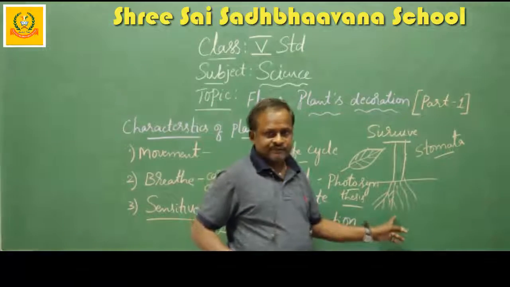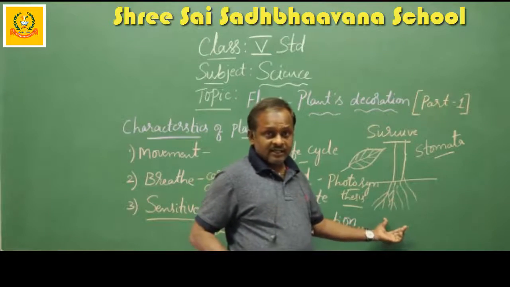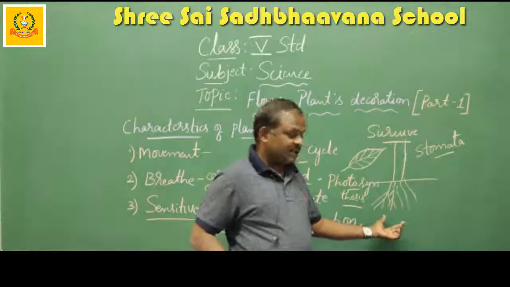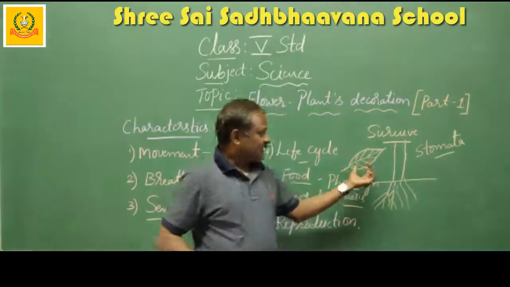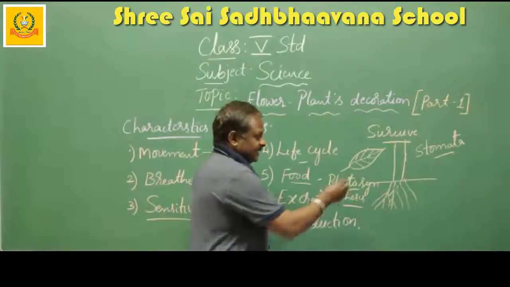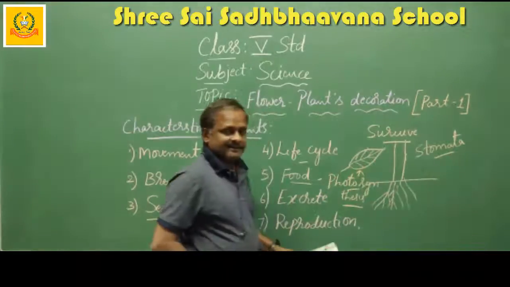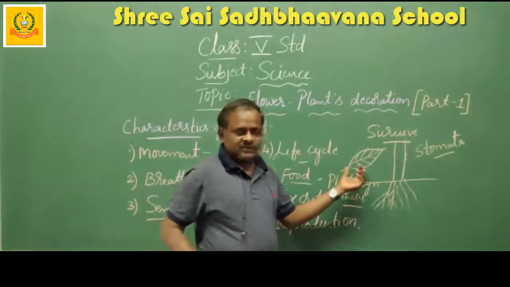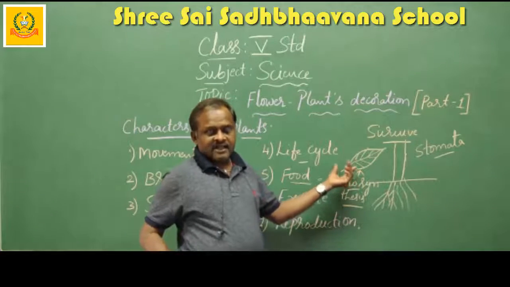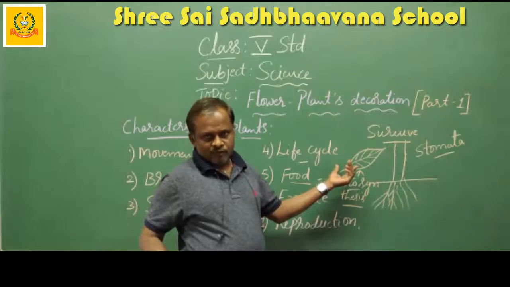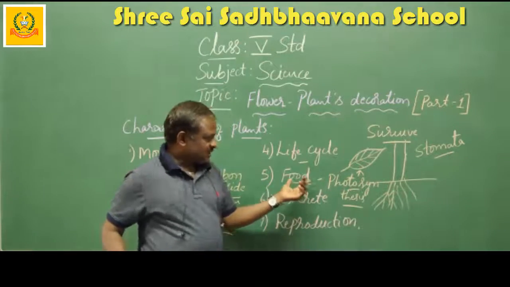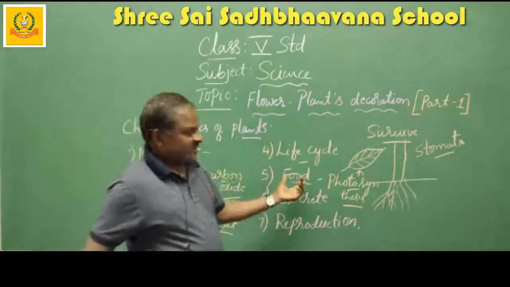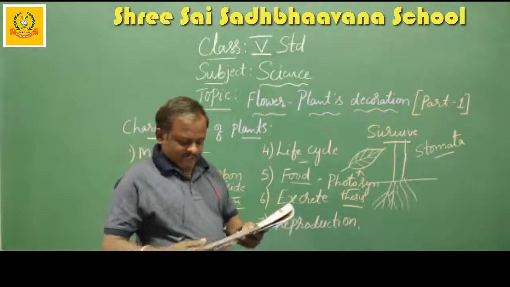By the roots. They absorb all the required things, water, nutrients, everything, from the roots, and they are supplied to the leaf. In the leaf only this photosynthesis takes place, and there they prepare the food. So plants prepare their own food.